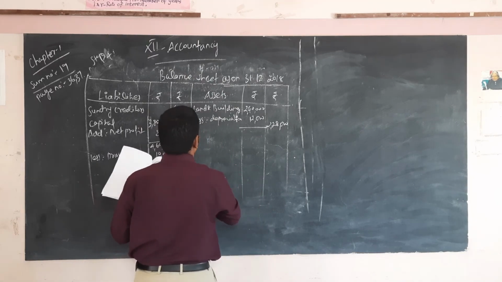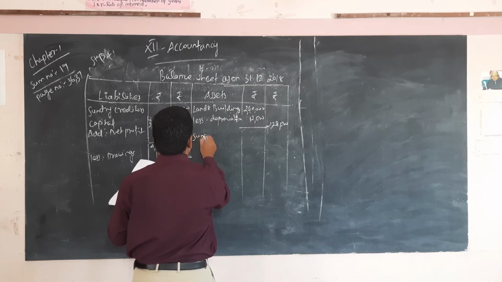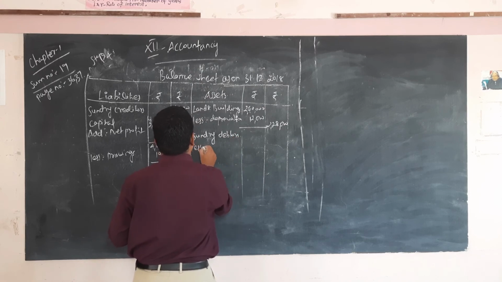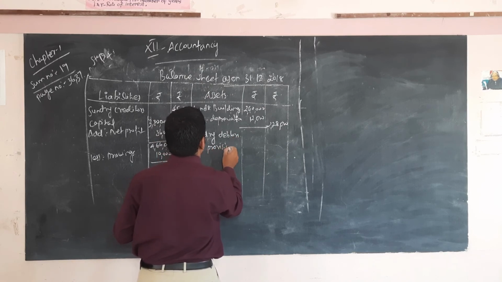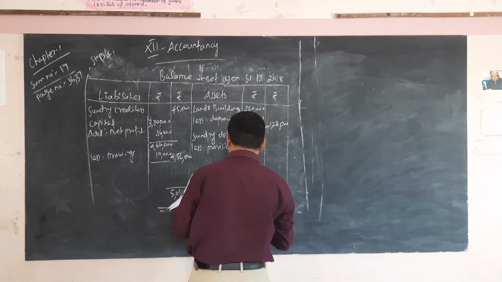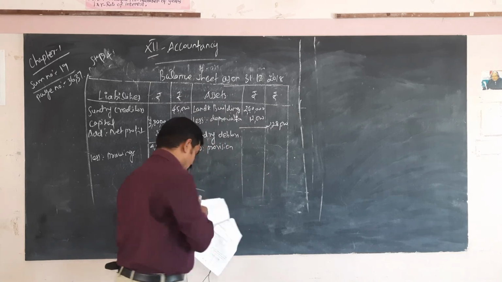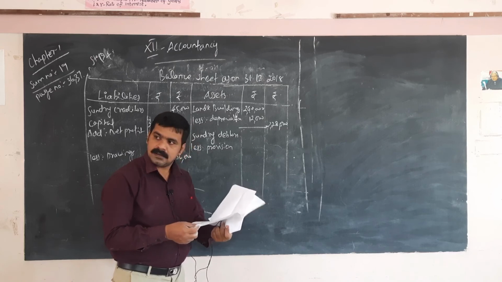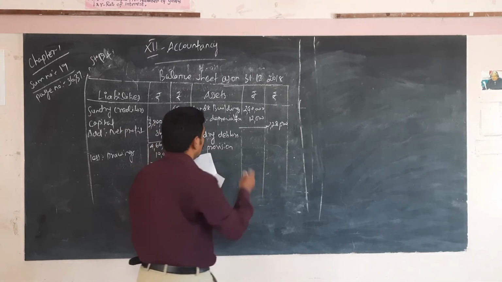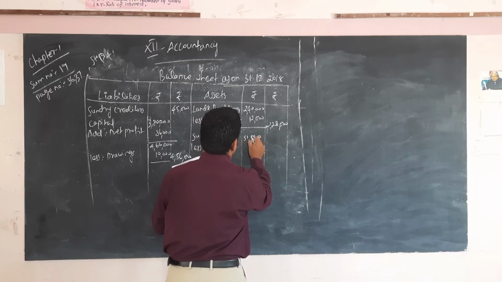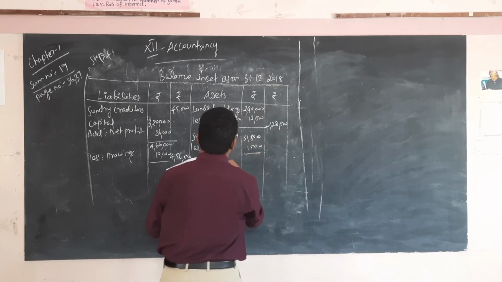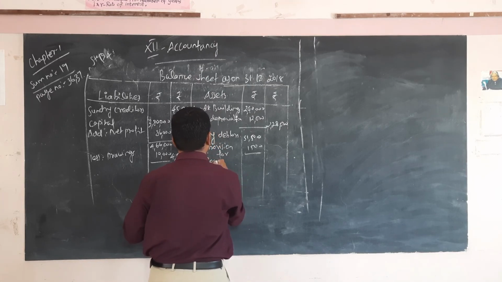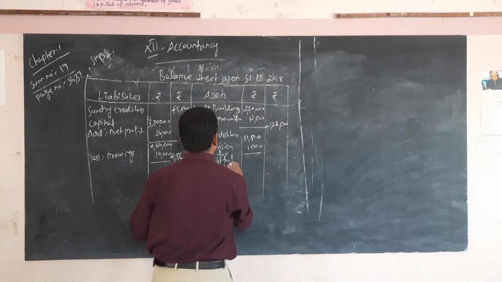Next, sundry debtors less provision. Sundry debtor is one of the current assets. So the amount is 51,500. 1,500 is the provision for bad and doubtful debts.